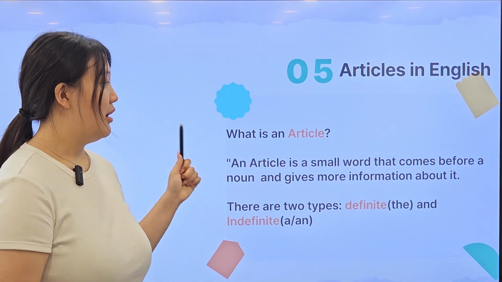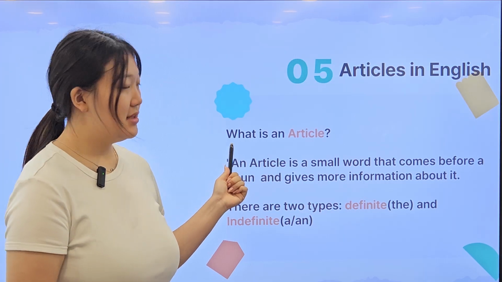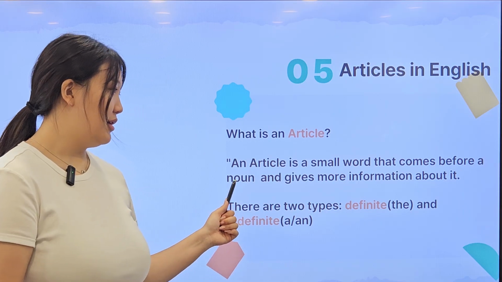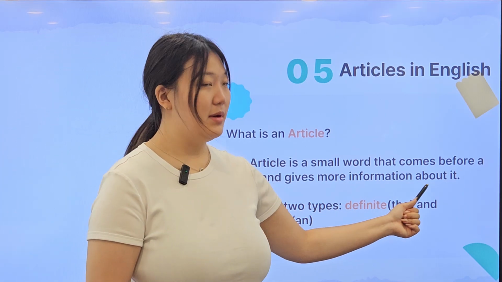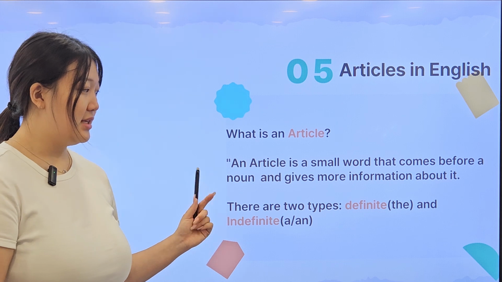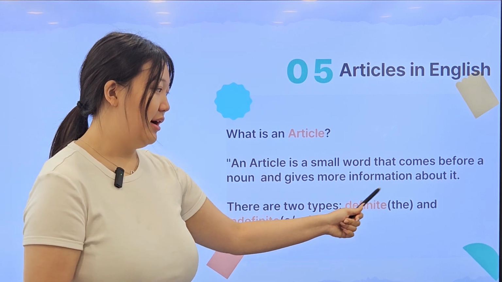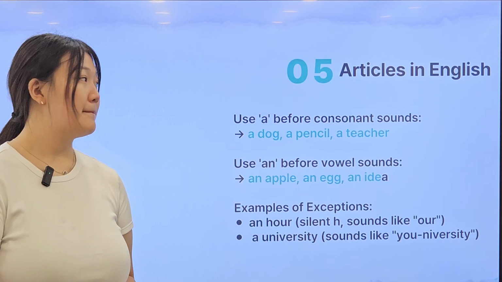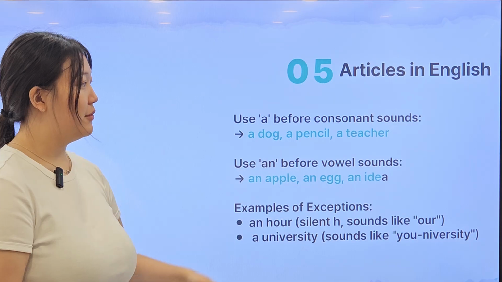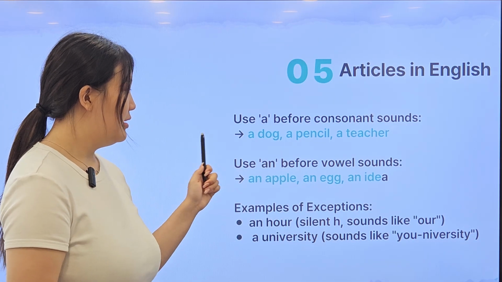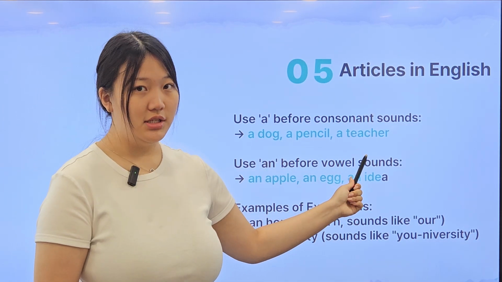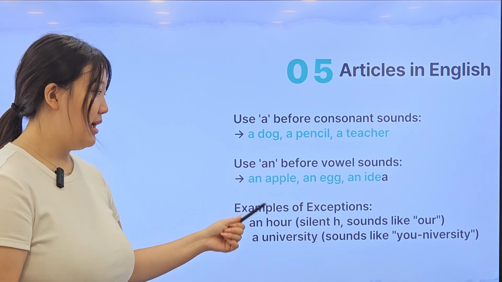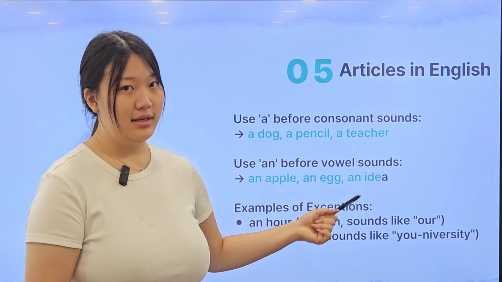And for articles, what is an article? An article is a small word that comes before a noun and gives more information about it. There are two types: definite, which is the, and indefinite, a or an. So use a before a consonant sound. For example, a dog, a pencil, a teacher. And we use an before a vowel sound: an apple, an egg, an idea.